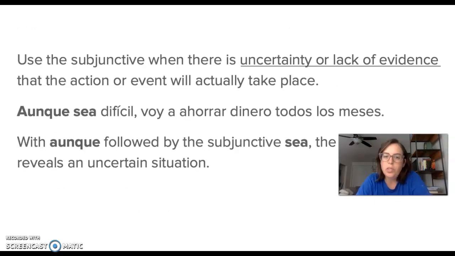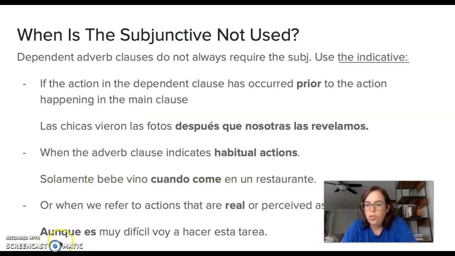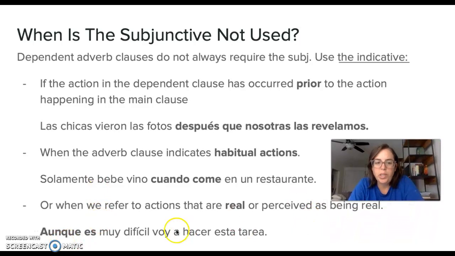In here, when we say, aunque sea difícil, voy a ahorrar dinero todos los meses, in your mind this action is perceived as less probable than doing the homework. So again, there is always a nuance in the language about the intent of the speaker, right? You use the subjunctive here because you see saving money as less probable than you doing the homework in this example: aunque es muy difícil, voy a hacer esta tarea.